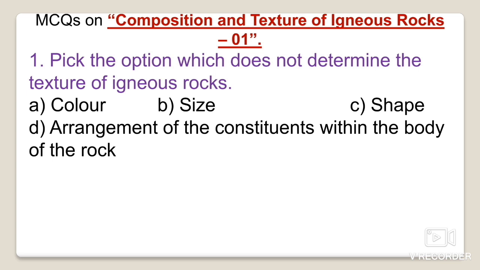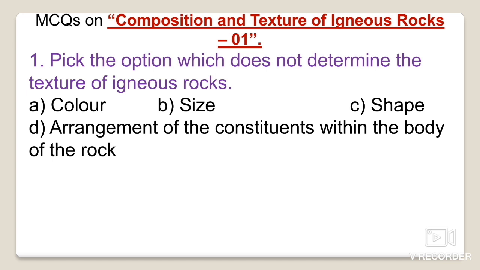But before we discuss this question, we must understand the basic terminology, that is texture and structure. So what is a texture? In simple terms, we can define texture as the size, shape, or the mutual arrangement of the mineral grains in a particular rock type. How particular minerals are located or arranged in a particular rock system is known as the texture of a rock.